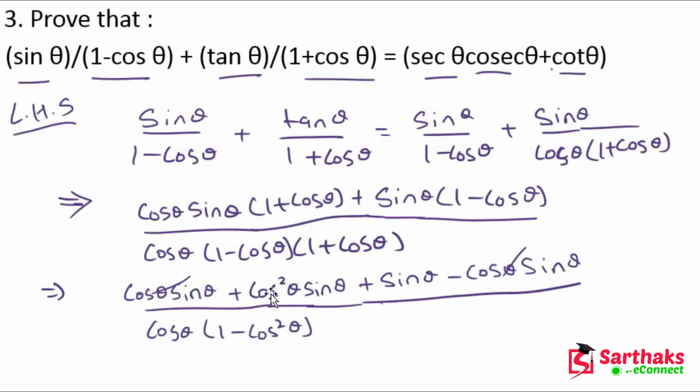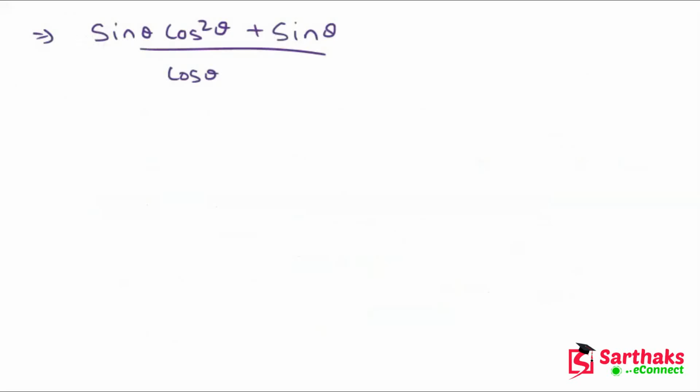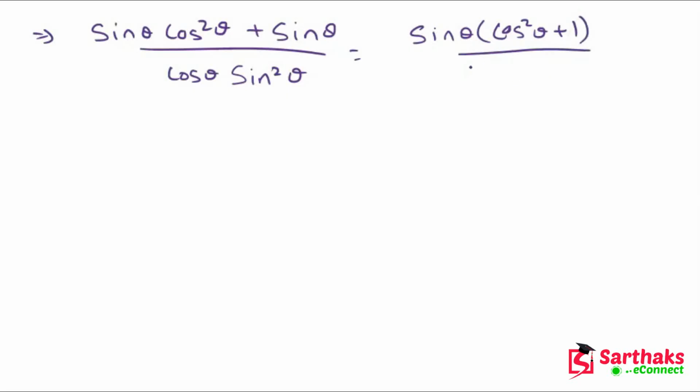Let's see, this is 1 minus cos square theta, so we get sin square theta. Okay, my dear friends, which is equal to sin theta into cos square theta plus 1 divided by cos theta sin square theta.